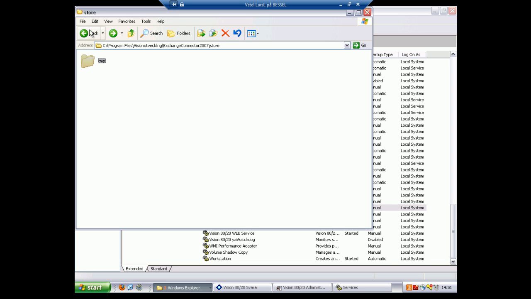Next is the store folder. In this folder, events are stored while other events are being handled by the Exchange connector. This folder should be empty. If not, it means that events are transferred from the Exchange but are not being handled by the Exchange connector. You should find the answer for this in the log for the Exchange connector, which I will show you in a second.